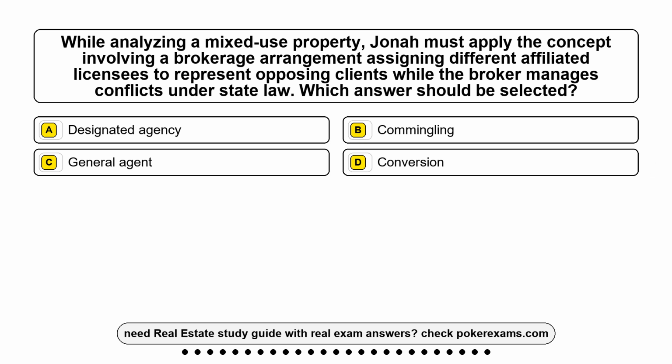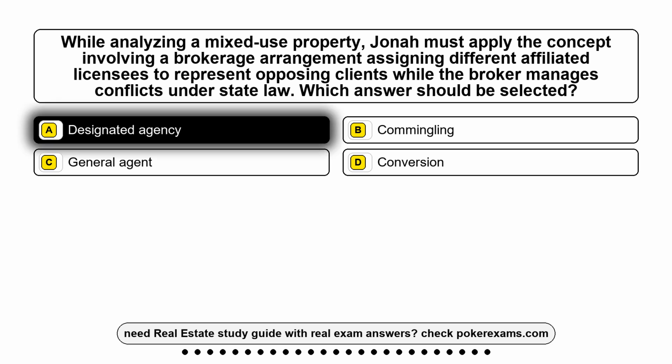Question 11. While analyzing a mixed-use property, Jonah must apply the concept involving a brokerage arrangement assigning different affiliated licensees to represent opposing clients while the broker manages conflicts under state law. Which answer should be selected? Option A. Designated agency. Option B. Commingling. Option C. General agent. Option D. Conversion. The correct answer is option A.